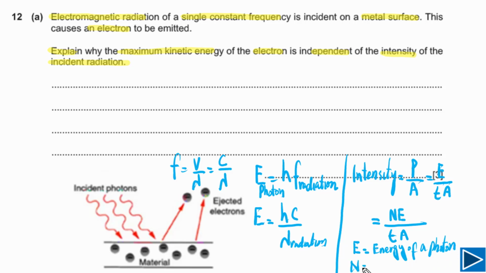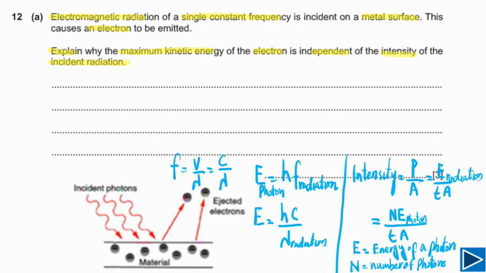N is representing number of photons. If you look at this E, I simply wrote E here. You can say that this is energy of radiation, but here this E is representing energy of single photon, because radiation consists of more than one photon. That's the reason I multiply with capital N. N is number of photons.